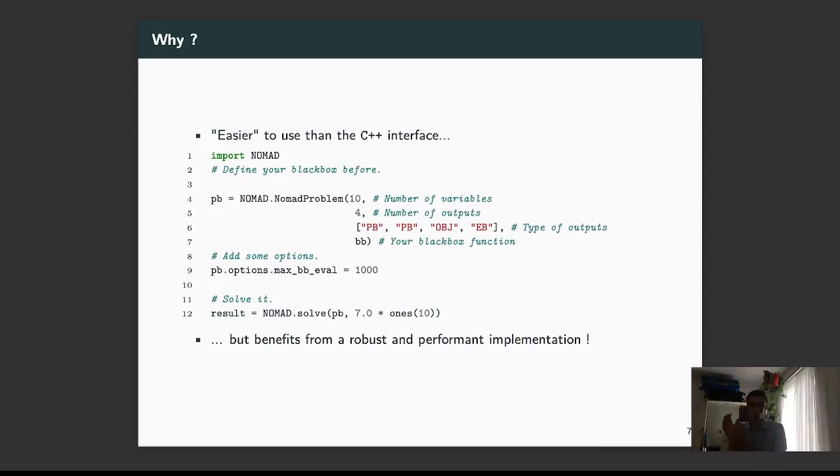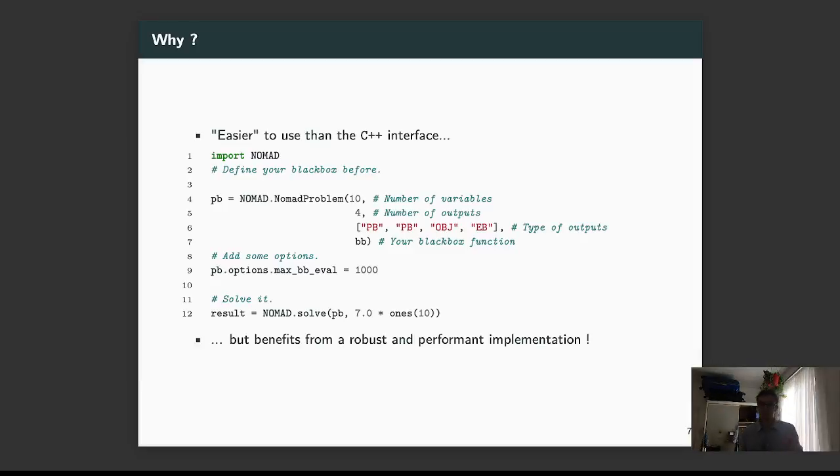Okay, now take a look at this code in Julia. So you just import the Nomad package, create your Nomad program, give it the good arguments, the most important arguments: Nomad variable, Nomad inputs, and your black box function. You can add solutions that have been already fixed for you, and you solve the problem by calling the solve function, where the C API functions are called and are not accessible to the user. And as a bonus, you don't even need to compile the C++ library because it has been already integrated in the Nomad package via the use of Yggdrasil.